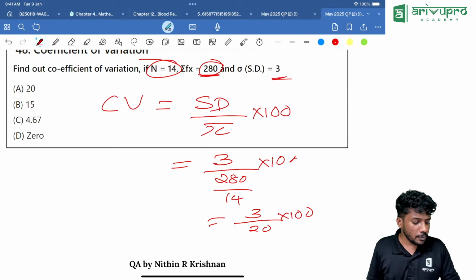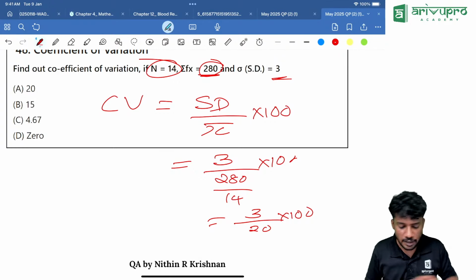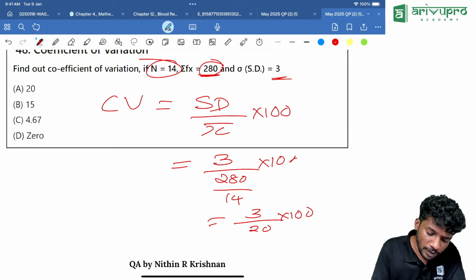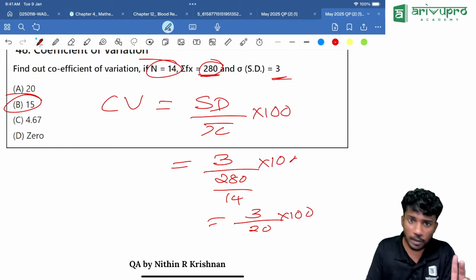Now, 3 divided by 20, then multiply it with 100. How much are you getting? The 15. Option B is our answer. Everyone got the same answer? Yes, yes, Radhika, 1 mark, yes.